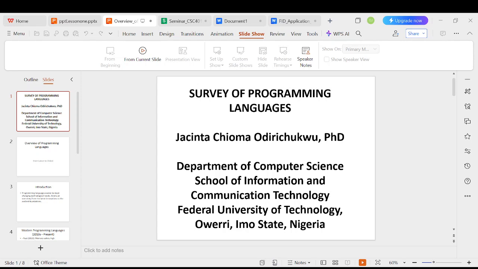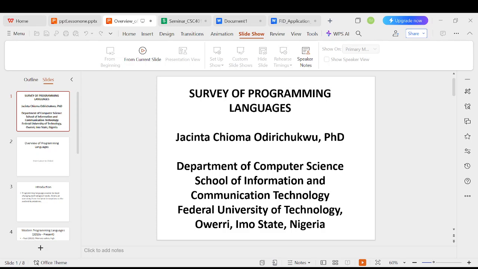Also Java, which used to be the most powerful. I know many people are dropping it now because of its complexity. It was established in 1995, a very versatile and cross-platform language that runs on the Java virtual machine and can be both interpreted and compiled. We have also PHP. PHP was one of the easiest programming languages you can use to deploy web applications because it's usually cheap to deploy in a production environment.